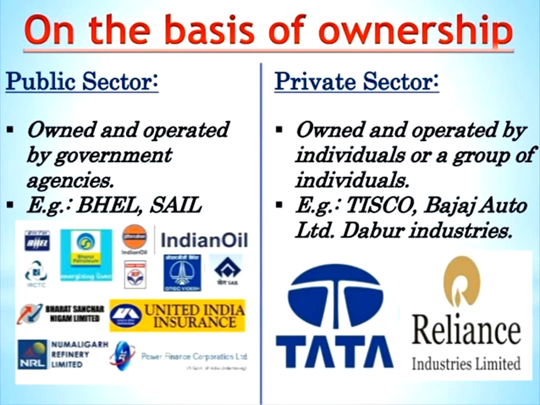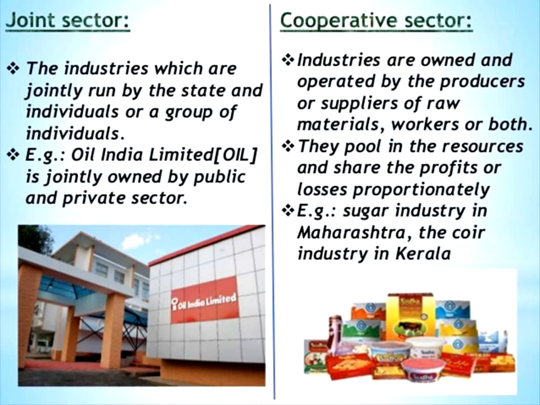On the basis of ownership, they are going to be public sector, and another one is private sector. And again on the basis of ownership only, one is joint sector and another one is cooperative sector. The joint sector is the industries which are jointly owned by an individual or a group of individuals. Two companies are joined together and they go for operation, either a private company or sometimes a government company joining together with the public sector, and they go for more production and development.